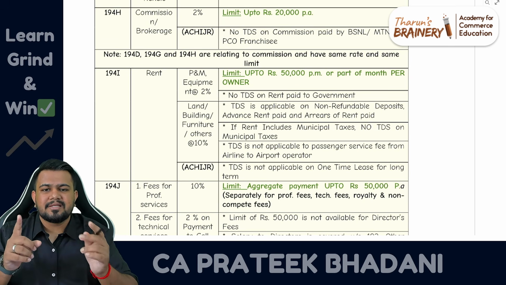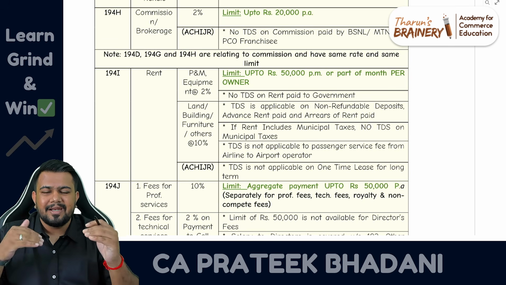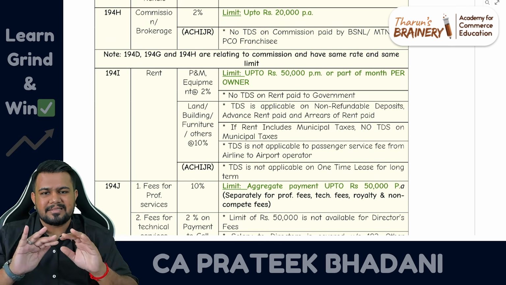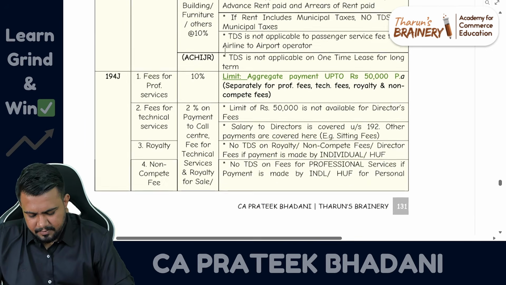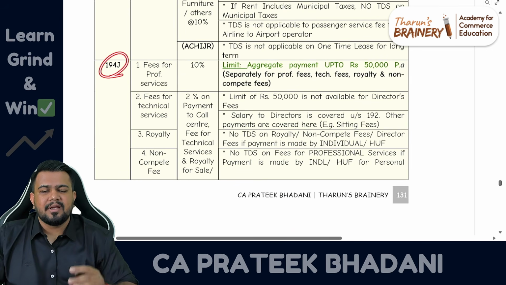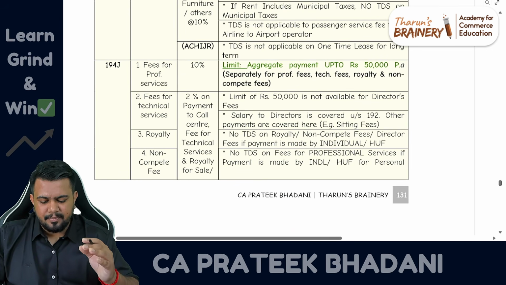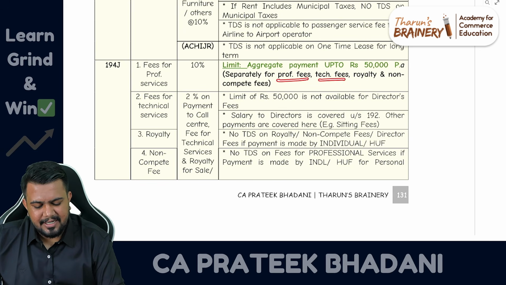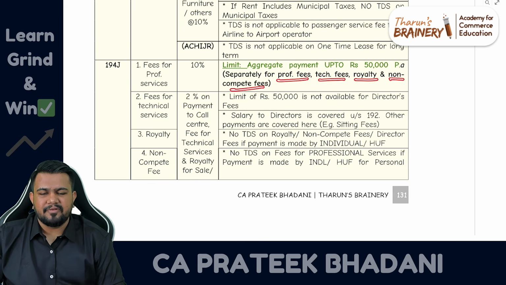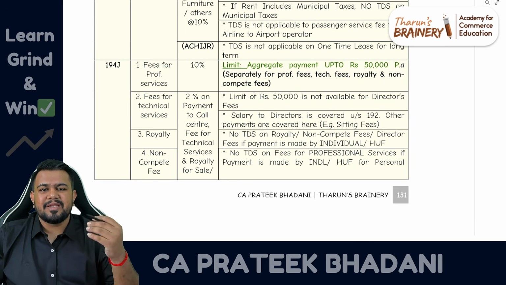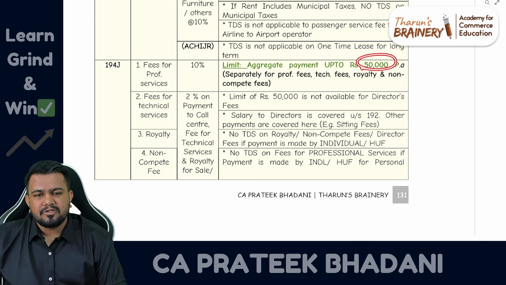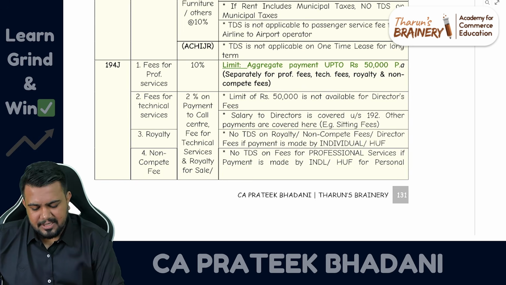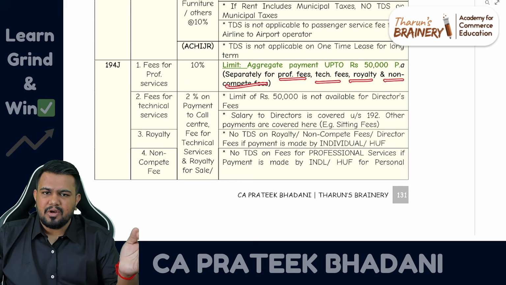So in both cases the limit for no deduction of TDS on rent is the same. Then for 194J, earlier the limit was 30,000 and this 30,000 separately you used to see for professional fees, technical fees, royalty and non-compete fees. Now this 30,000 has been increased to 50,000. So this 50,000 separately you have to see, separately 50,000 for professional fees, separate for technical fees, separate for royalty and separate for non-compete fees.